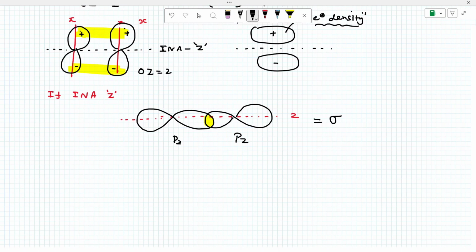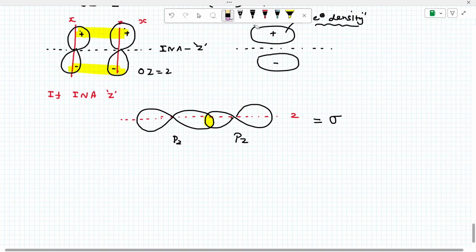Suppose, listen, if I take INA as the Z axis, our PZ orbitals can form a sigma bond. PY forms a pi bond. PX forms a pi bond. But PX and PY are non-bonding, because if INA is the Z axis, this is X and this is Z, so they cannot overlap. So if we take different orbitals, they always form non-bonding. Okay, this is very important. Please note, I will give you the hint.